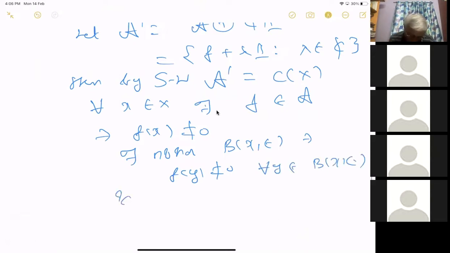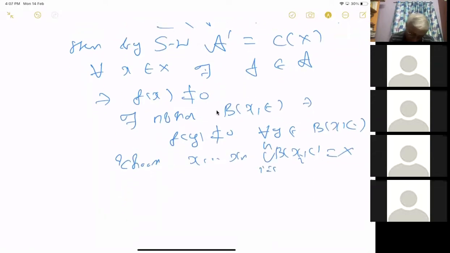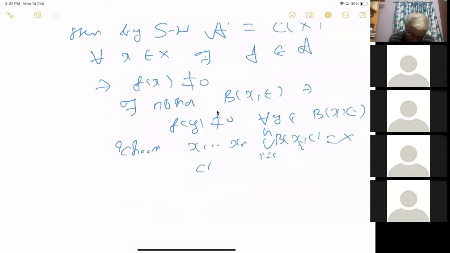Now choose x1 up to xn such that the union of B(xi, epsilon) is equal to X, i equal to 1 to n. This is finitely many. Then you choose the corresponding fi's also. Then the summation of fi bar is strictly greater than 0 on X, right?